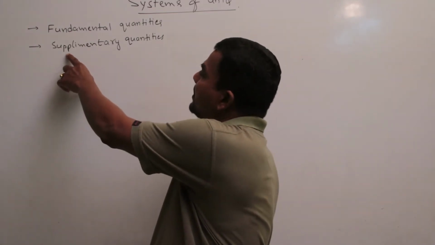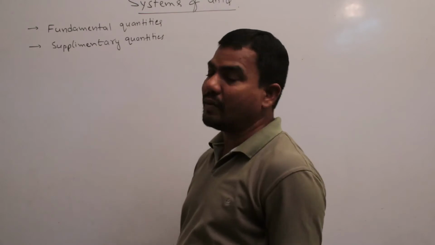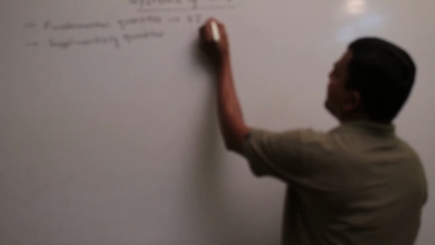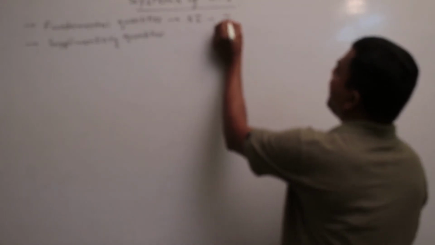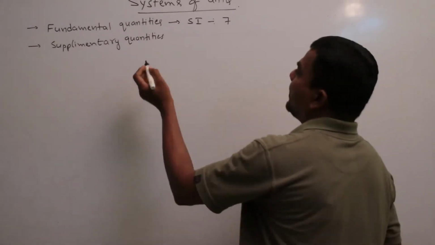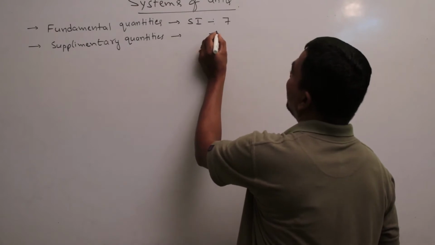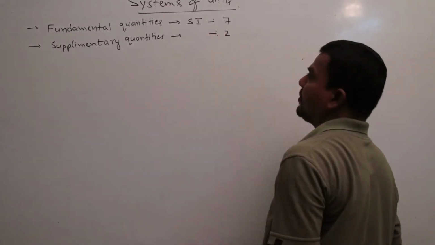Now, another kind of quantity is supplementary quantities. In the SI system, there are seven fundamental quantities, and the supplementary quantities are of two types.